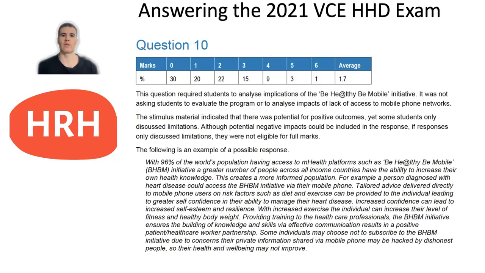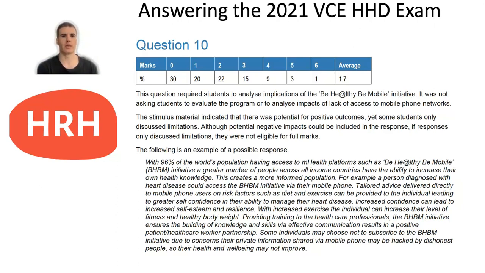You can see here it was difficult for students to achieve full marks for this question in 2021, with only 1% of students being able to do so. It mentions there that it was not asking students to evaluate the program or to analyse impacts of lack of access to mobile phone networks. So this means you should really always read that stimulus material closely, because it helps to guide your answer.